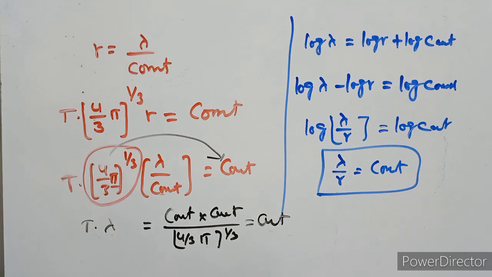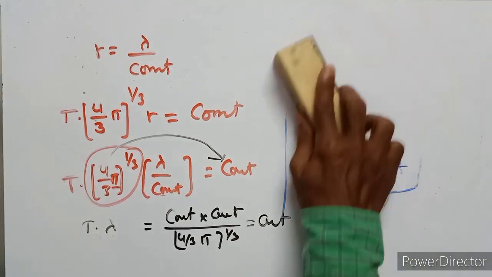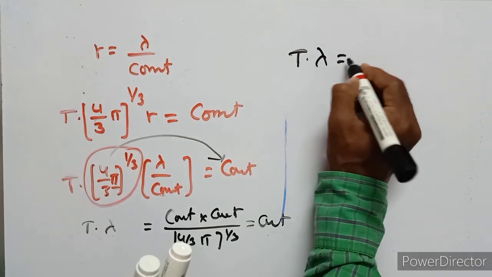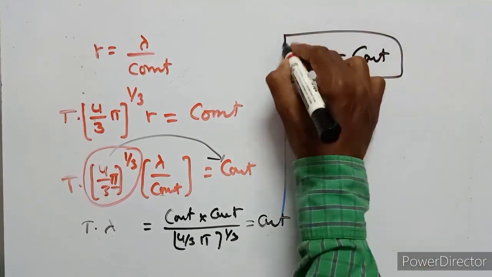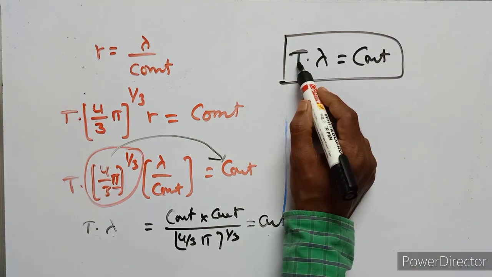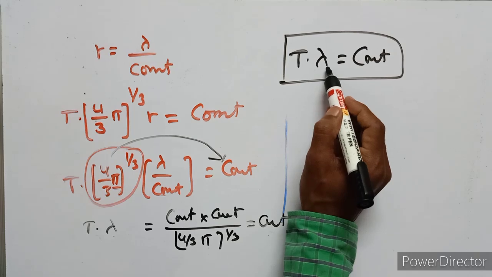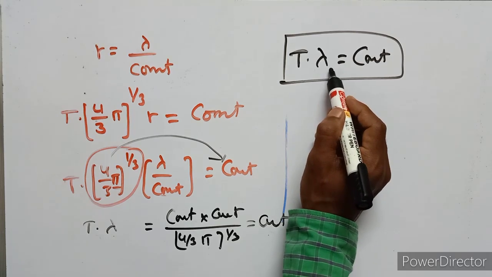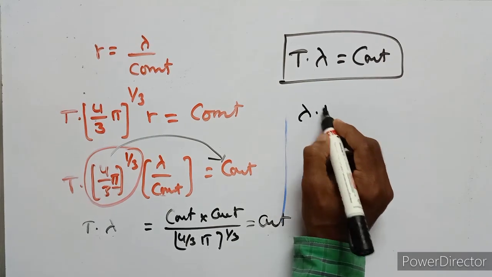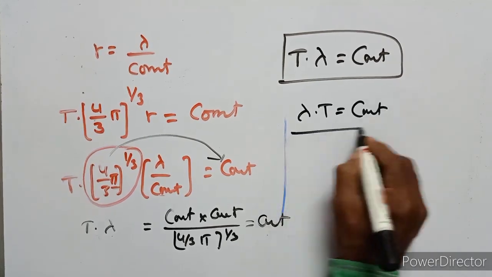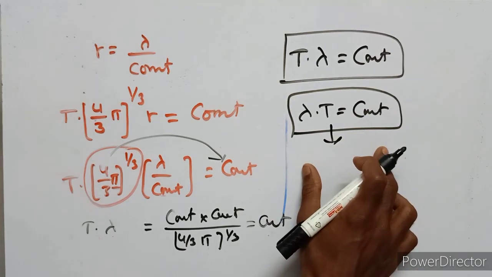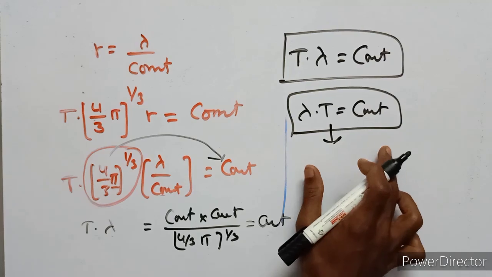So T lambda is a constant. That means the product of absolute temperature and the wavelength corresponding to maximum energy is a constant. So lambda into T is constant. This is Wien's displacement law.